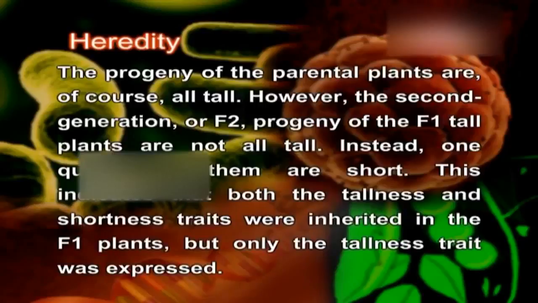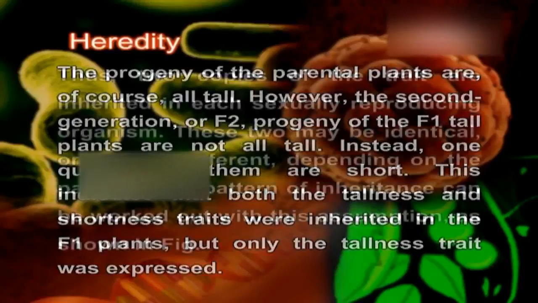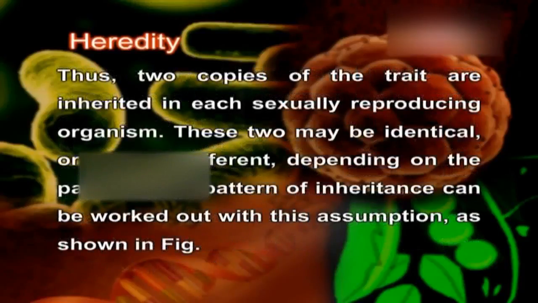However, the second generation or F2 progeny of the F1 tall plants are not all tall. Instead, 1/4 of them are short. This indicates that both the tallness and shortness traits were inherited in the F1 plants, but only the tallness trait was expressed. Thus, two copies of the trait are inherited in each sexually reproducing organism. These two may be identical or may be different depending on the parentage. A pattern of inheritance can be worked out with this assumption as shown in the figure.